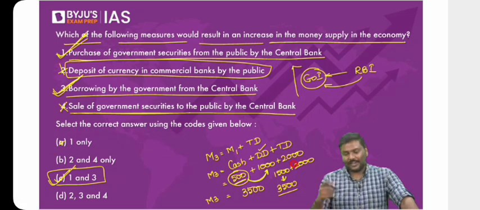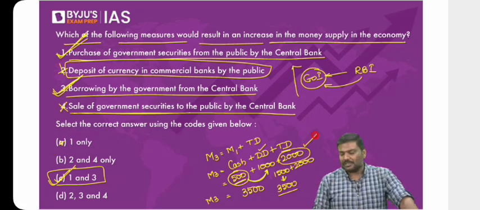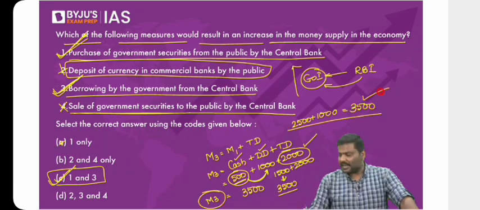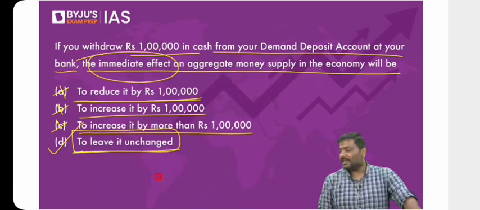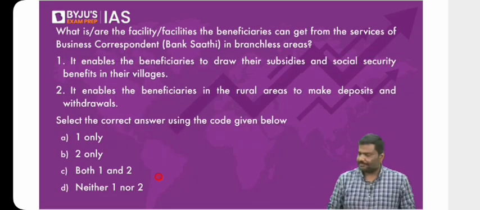Right, if let's say term deposit is withdrawn, 2,000 rupees withdrawn, the cash will increase to 2,500. The demand deposit will remain 1,000 rupees. What is the money supply? M3 will still remain same, unchanged. It will leave the money supply unchanged. Okay. Next one.